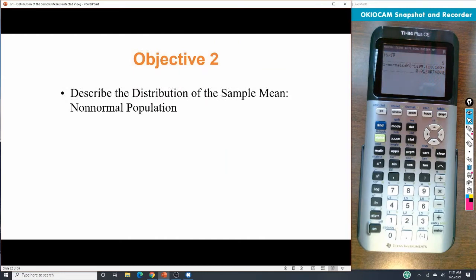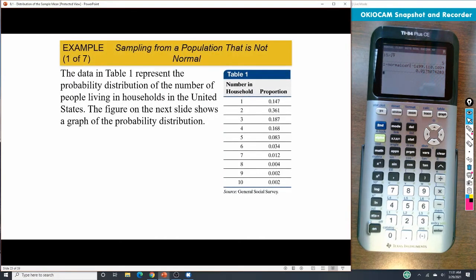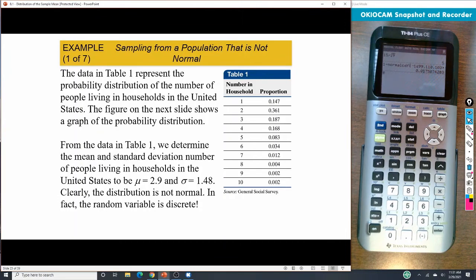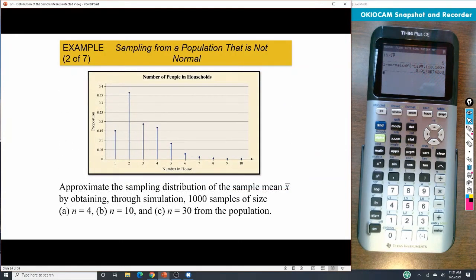All right, now, what if it's a not normal population? If we were to take this information about the number in a household and what proportion of the population has that, we would see that our mu is 2.9 and our sigma is 1.48. And this is what the graph would look like. That is obviously not normal because it's not a bell curve. It's got a pretty good tail here at the end, so this is skewed to the right.